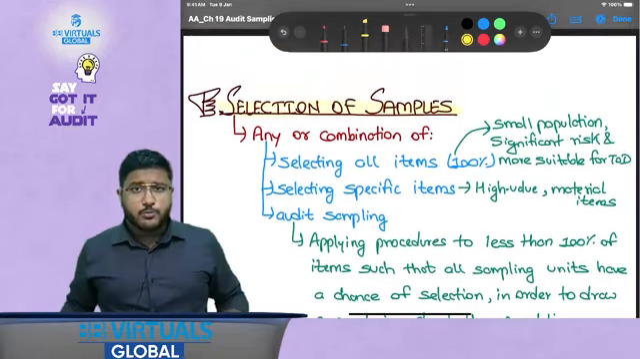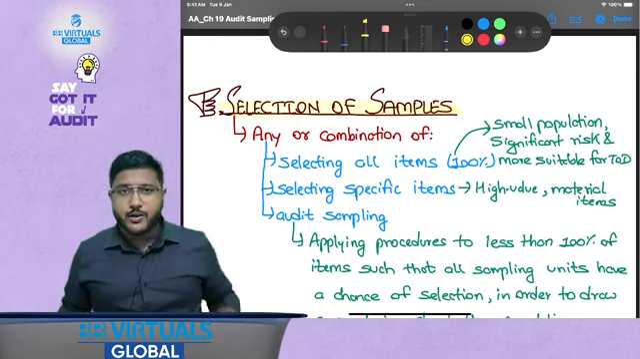Will we be solving the questions also? Yes, we will be solving the questions, but that would not be part of the YouTube video, that would be part of our crash course video.